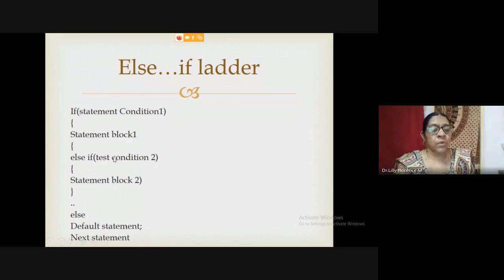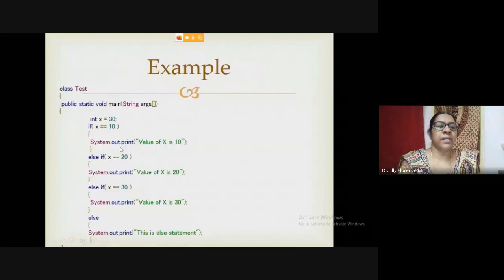Otherwise, it will go and check the second condition. If that is true, it will execute it. Otherwise, if we have given another condition, it will go and check that condition. Otherwise, it will execute the else part, where we can give the default statement, and then it will come out. So if we need to check multiple conditions, we can go with else if statement.